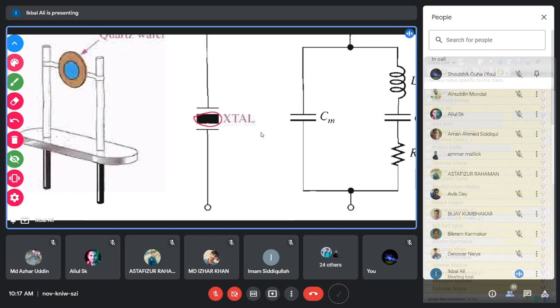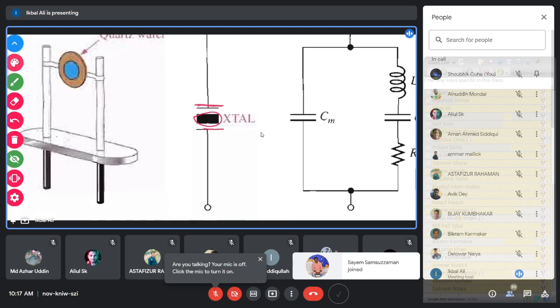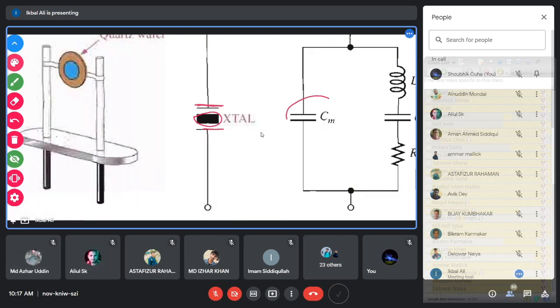So these are the electrodes connected to the crystal, and between these electrodes a capacitance will be generated, which is parallel to the crystal, because the mounting electrodes are across the crystal, so it should be parallel. That is why this Cm is due to the mounting electrodes being parallel to the crystal.